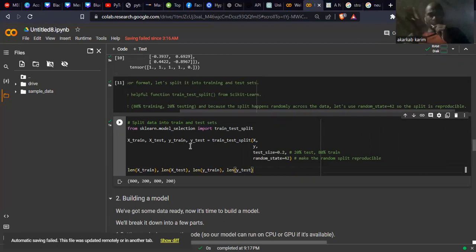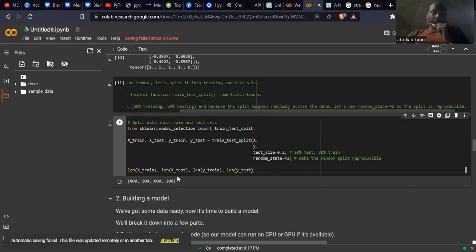Here we are creating four variables, and we need to assign values to each of them. I call train_test_split for X and y. And test_size, as I told you before, we want just 20% for testing and 80% for training. And the random_state makes the random split predictable. I mean, if we run our cell again, we get the same values.